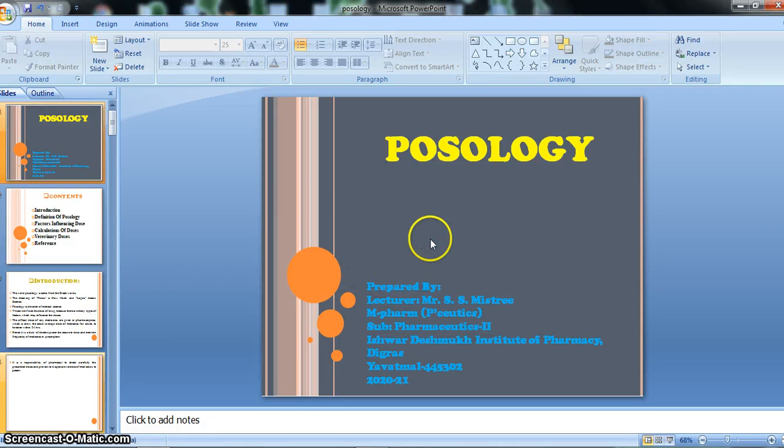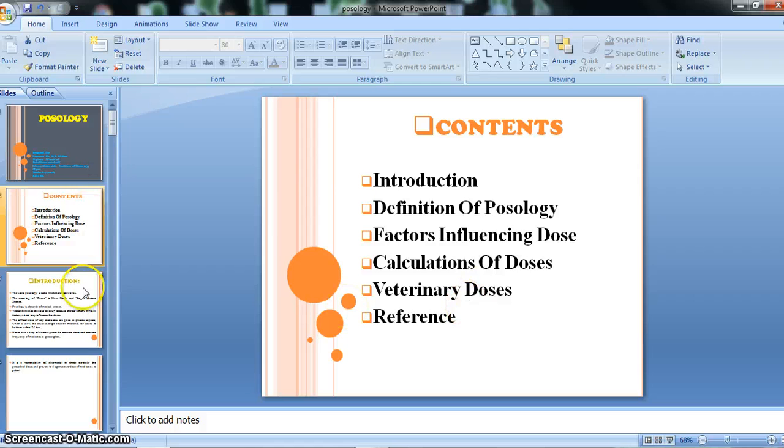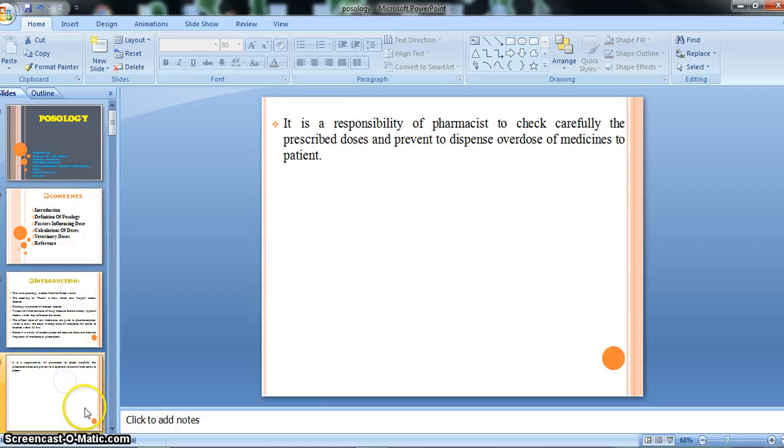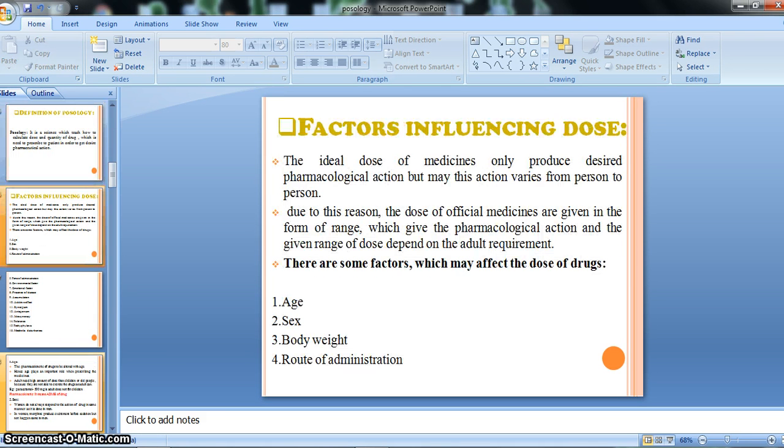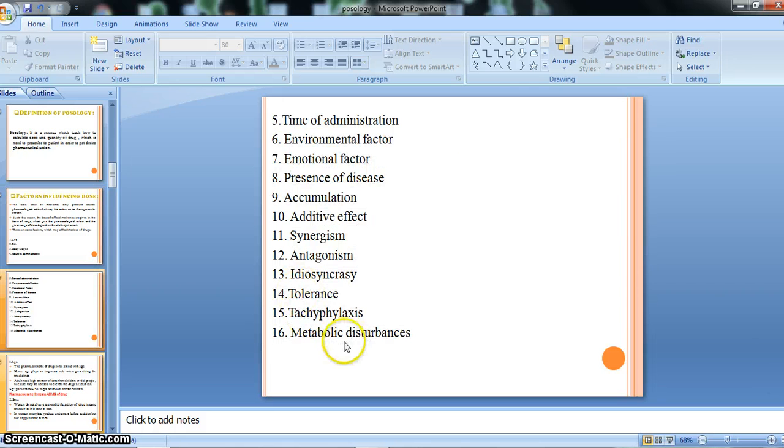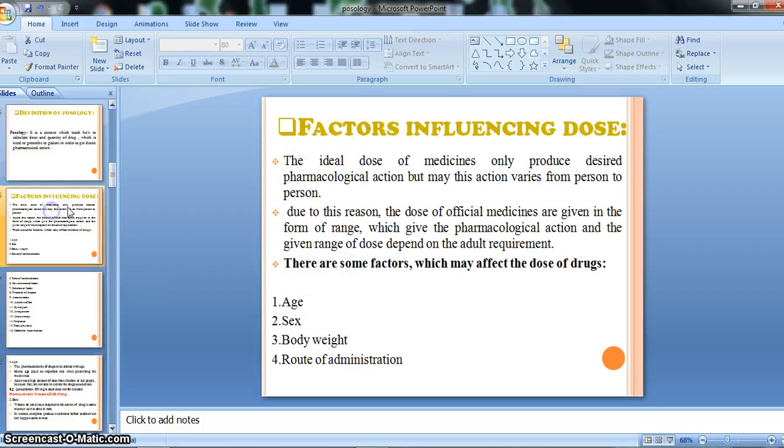Some portions are remaining here on the posology chapter, right? So today we will discuss our remaining part. First of all, before starting, have a look at the overall syllabus. That is the introduction part. We have done these things, right? Definitions, factors influencing doses: age, body weight, route of administration. There is a total of 16 factors which affect the doses for human beings, right?